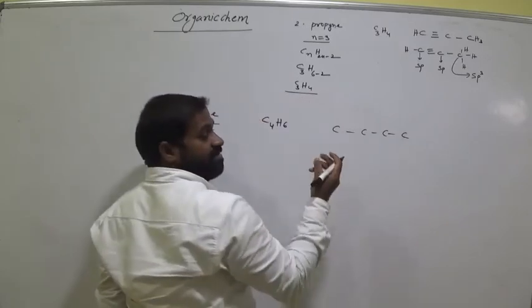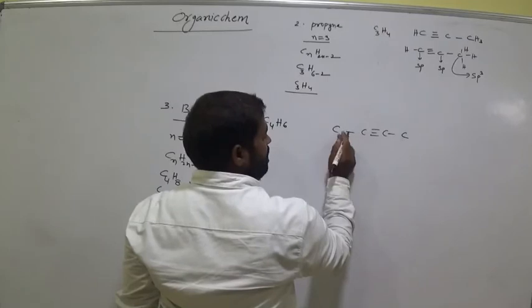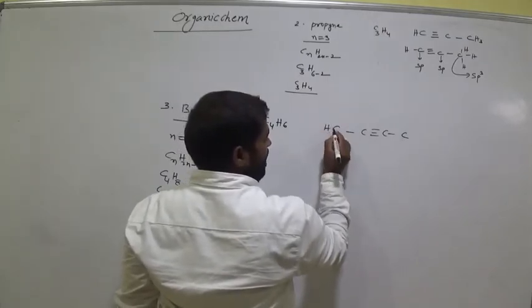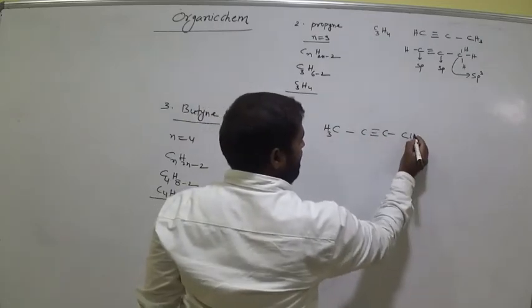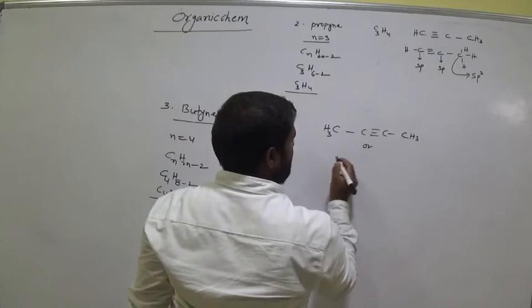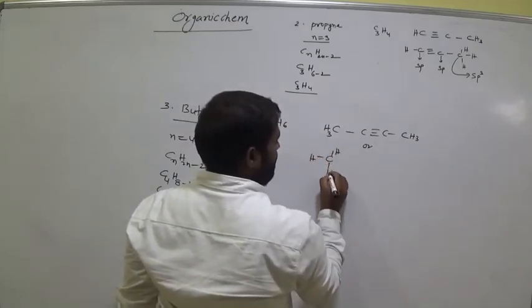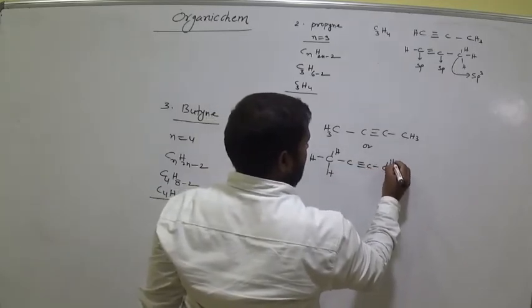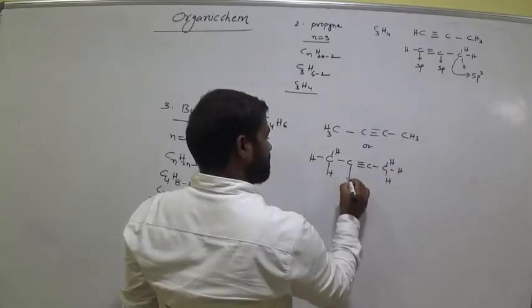Keep the triple bond between any two carbon atoms. Suppose keep here. Okay. Now this carbon is bonded with the next carbon with a single bond, so it needs 3 for getting tetravalency. 1, 2, 3, 4 enough. Here it needs 3. Am I right? Its structural representation is: it has 3 hydrogens on the first carbon, this one no hydrogens, and here again 3 hydrogens. Am I right? Clear?